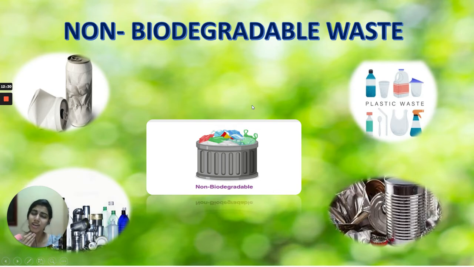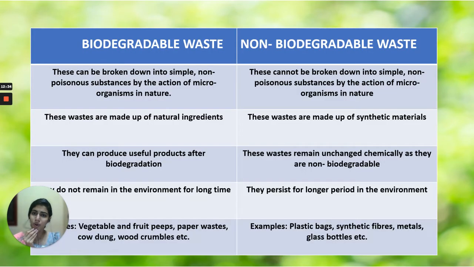So we should always be very careful about the things that we use in our daily life. We should know how to distinguish between biodegradable and non-biodegradable in order to protect our earth. This way we can reduce the amount of waste that we create every day.